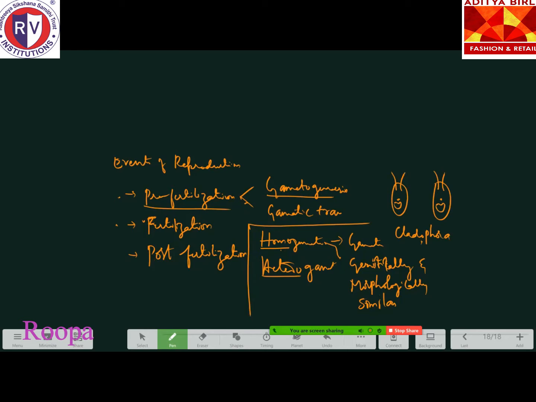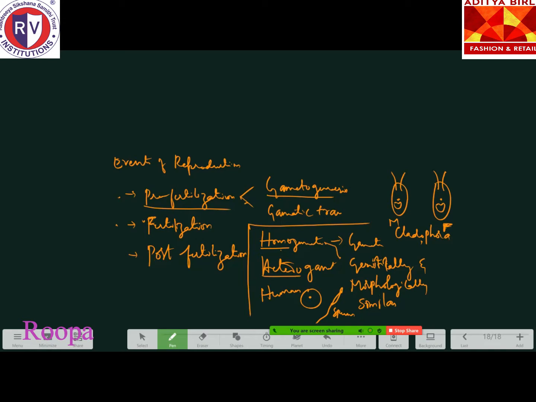By seeing these two gametes, we cannot identify which is a male gamete and which is a female gamete. Both gametes are so similar that we cannot differentiate the male from the female. That is called homogametes. Coming to heterogametes, human being is the example, where the female gametes are very large in size and non-motile.